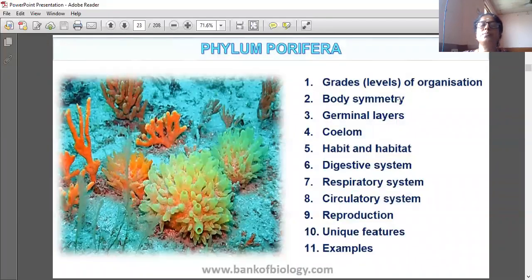Phylum. So while writing about the phylum, these are all the things you have to write. Grades of levels of organization, cellular level of organization. Body symmetry, radial or bilateral, germinal layers, diploblastic, coelom, coelomate. Like that, these all things you have to write: grades of body symmetry, germinal layers, coelom, habitat, that is where it is living and what is its nature, digestive system, respiratory system, circulatory system, reproduction, unique features, etc.